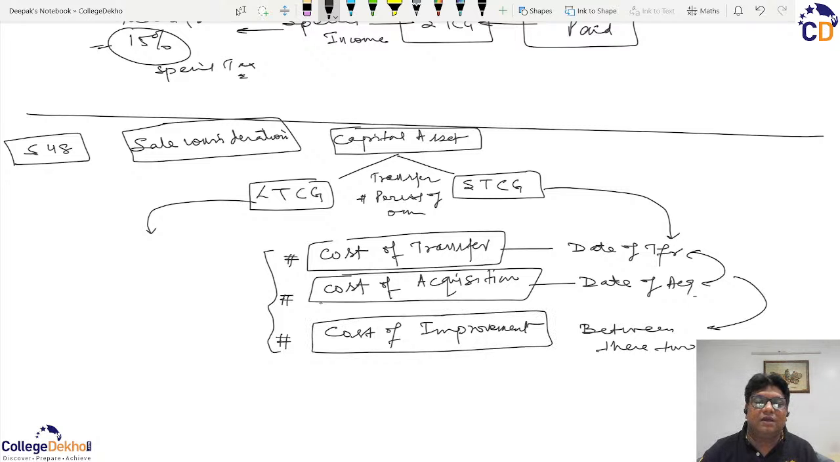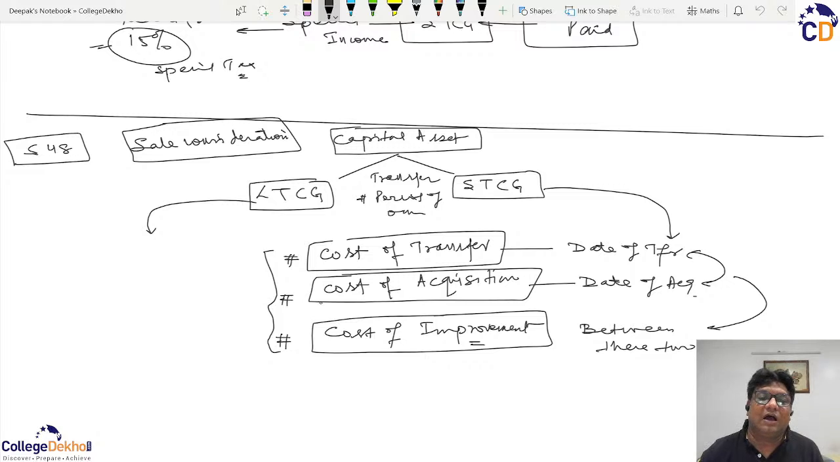So ideally, this cost of improvement shall include only expenditures of capital character, that is, which have contributed to the enhancement of the value of the asset. If there are certain expenditures which are primarily of a repair character and are just to maintain the asset in its normal position, and they have not increased the value of the asset in any way, they will not be termed as cost of improvement, and such expenditures are not deducted to calculate capital gains.